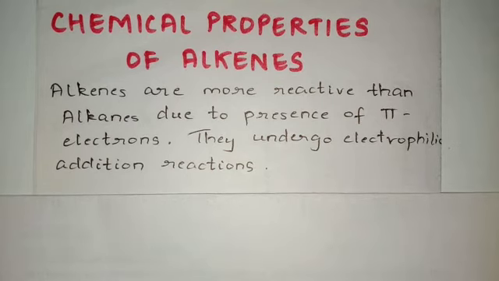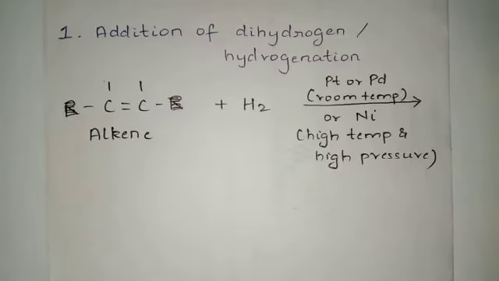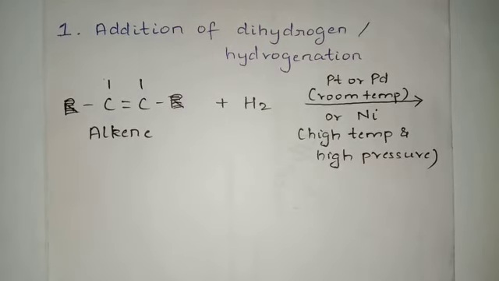So students, what happens in an electrophilic addition reaction is that an electrophile is something that is electron deficient, something that is electron loving in nature. In electrophilic addition, an electrophile will attack our substrate, and in this case our substrate is an alkene. So students, let's begin with the first chemical property.